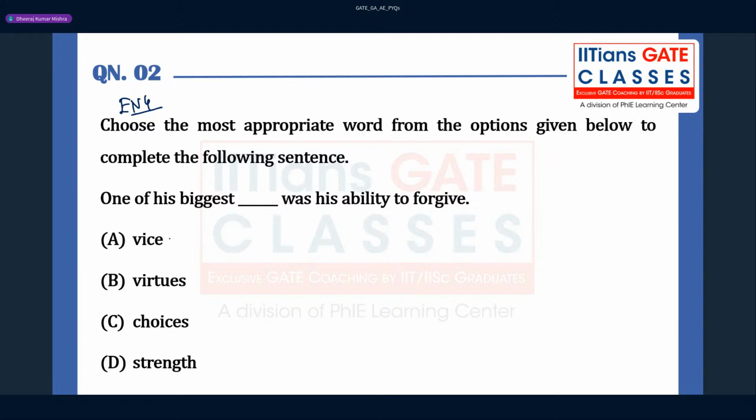You can start plugging in these options and see which option is going to be correct. If you write strength, this is not the strength basically, if you want to forgive somebody, his ability to forgive. So strength will not be the correct answer.